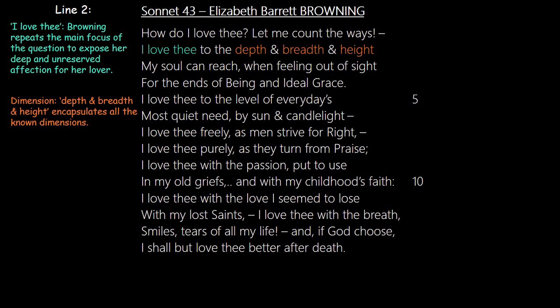Now, all three of these mentioned parts constitute the dimensions. So it encapsulates all the known dimensions: the depth, how deep a place is; the breadth, how wide it is; the height, how high or how tall a place is. But depth is a metaphor for the intensity or the firmness or the deep-rootedness of a love.